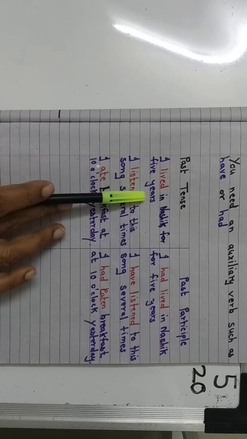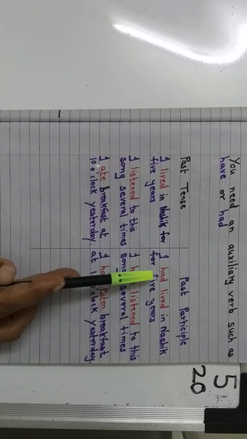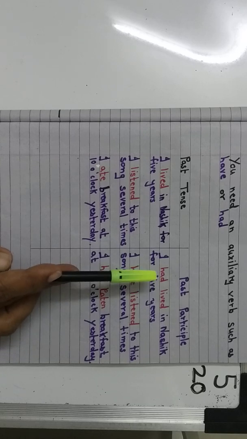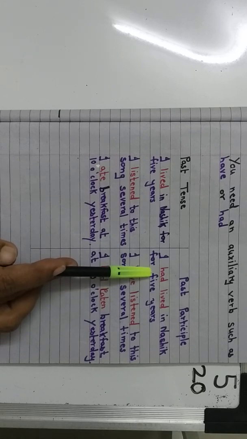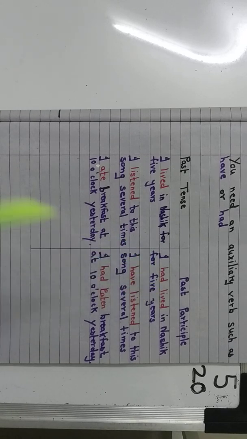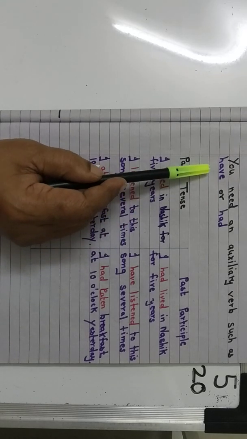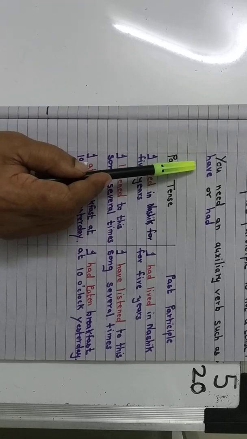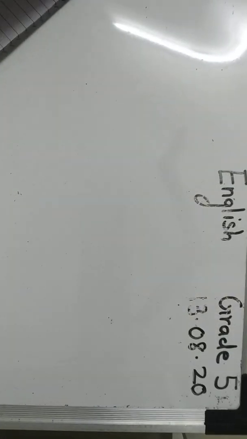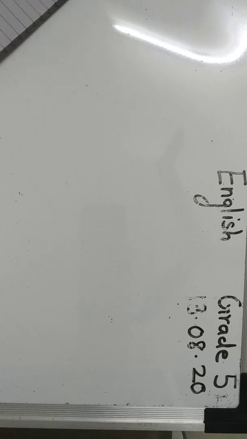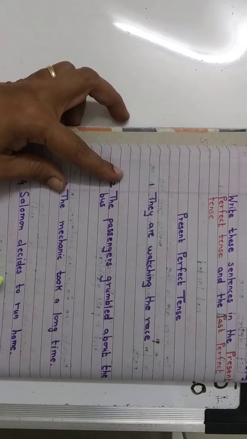Now children, look at these sentences. I lived in Nasik for 5 years. But when you use a past participle, you need had, have or has. Just now there was this example of begin. You remember? Simple past of begin is began. Okay? But when I write the past participle like begun, then I need the auxiliary verb have or had, right? So, I'll do one for you children, then the remainings you can do it for homework.